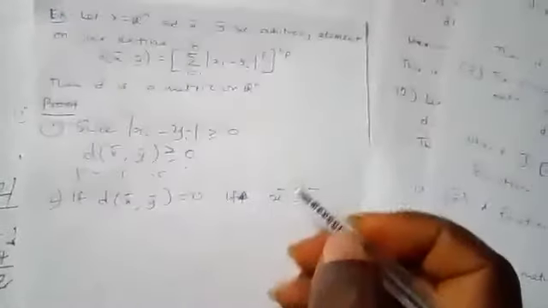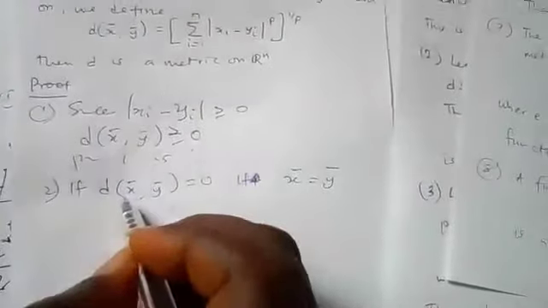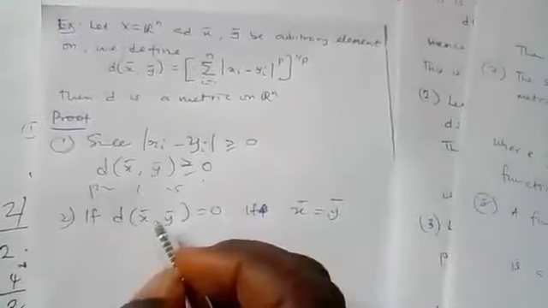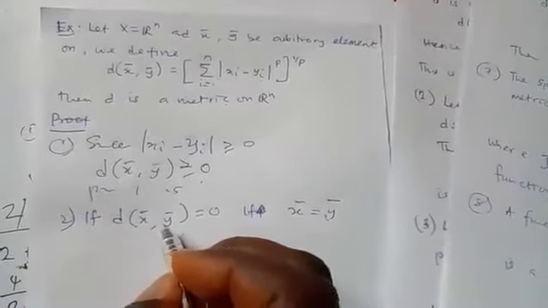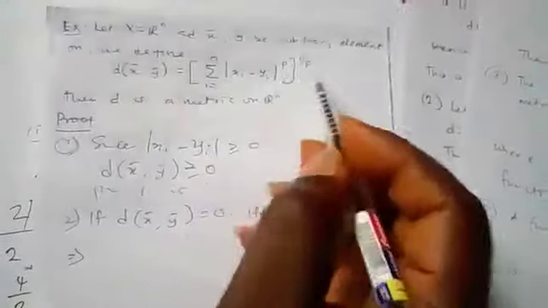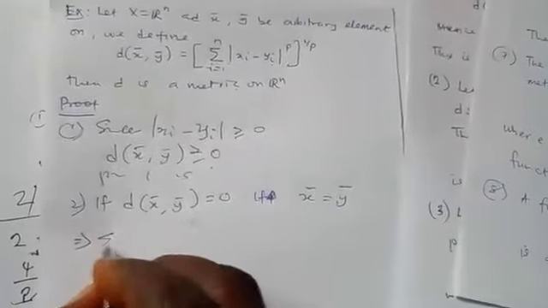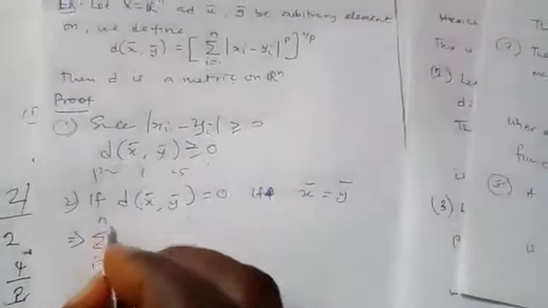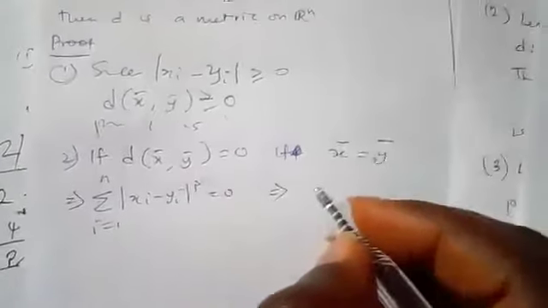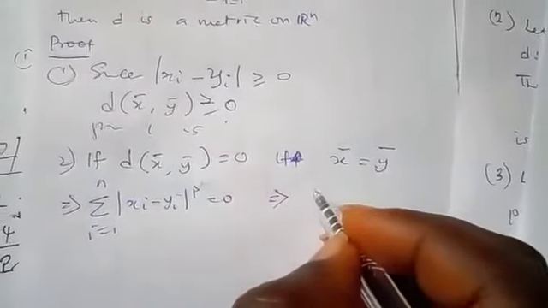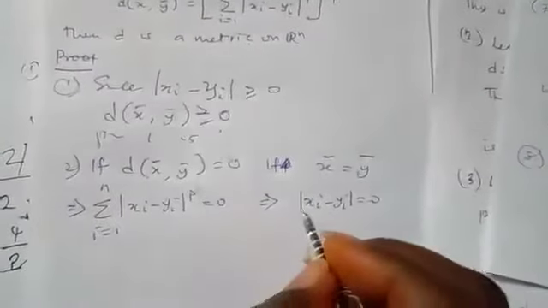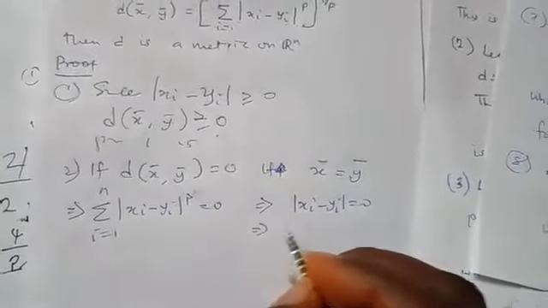Now, if d of x bar comma y bar is 0, definitely this sum, with i running from 1 to n, is 0. So this implies that xi minus yi is 0.